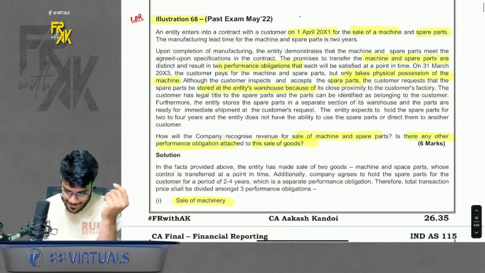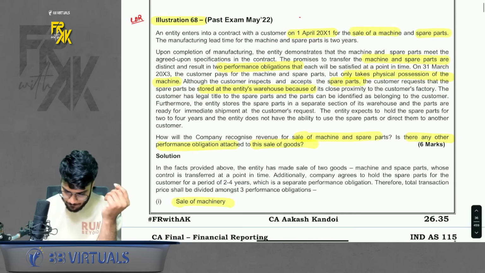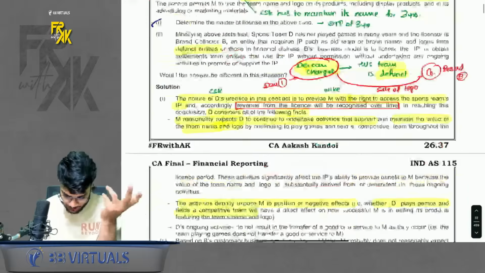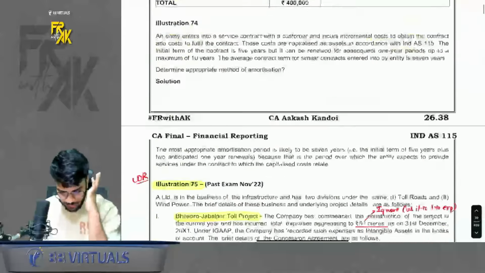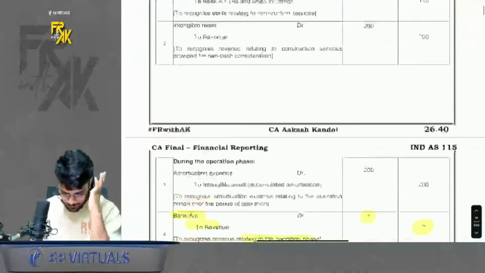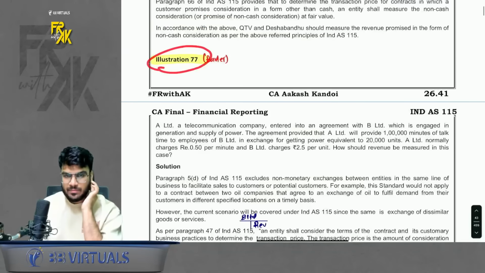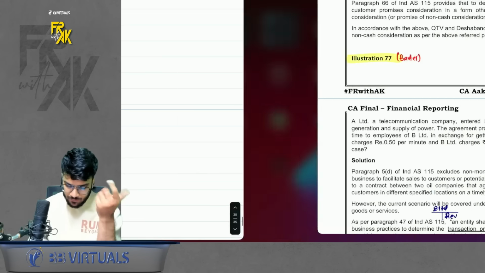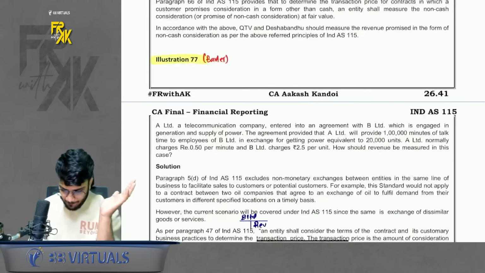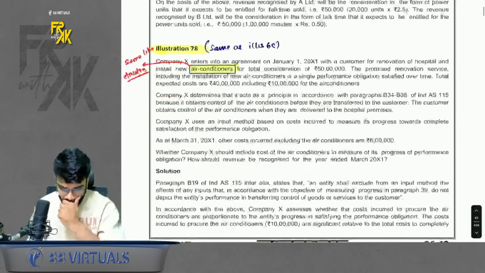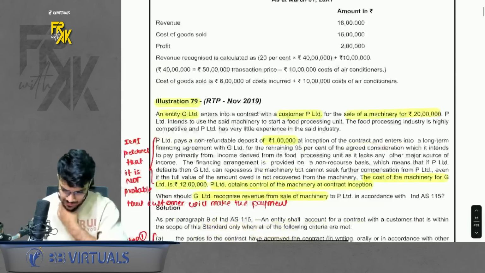Apart from that, bill and hold is already done. 72 already done. 73 done. 75 done. 77 is a barter question. So you can just give it a read. I have given the solution also here. You can just give it a read. 78 is the same as 65.